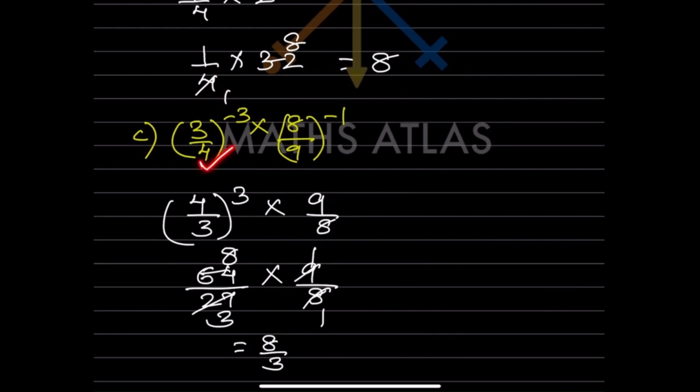Now look at this one first. So this is going to be, you are going to flip over this one, that will be 4 by 3 raised to 3. And again this is negative, means you are going to flip over this one, that is going to be 9 by 8.